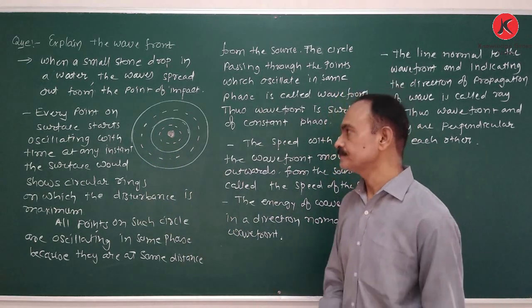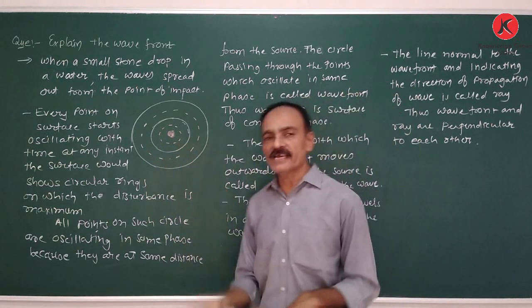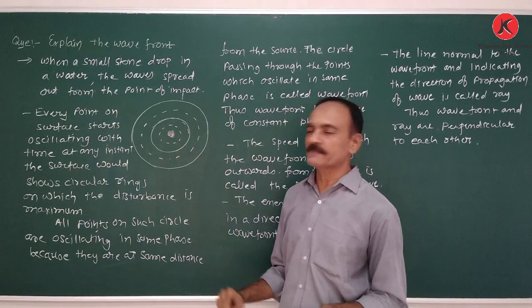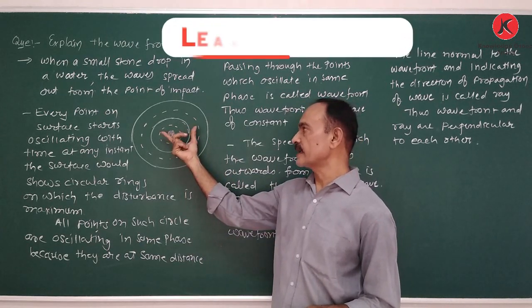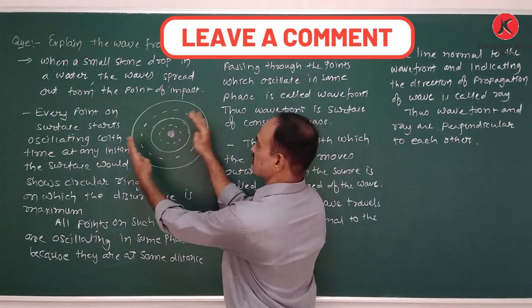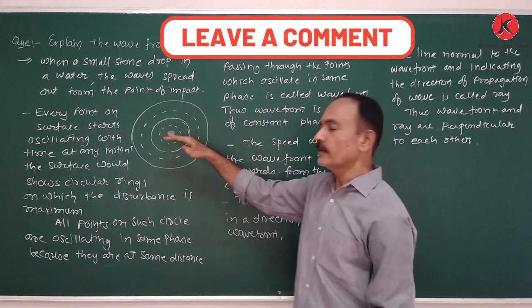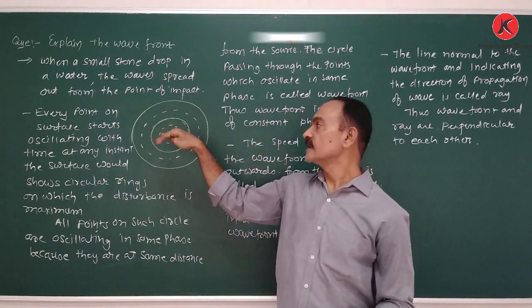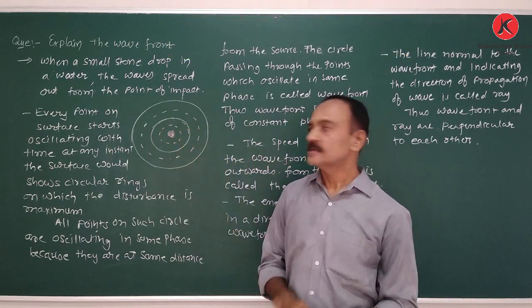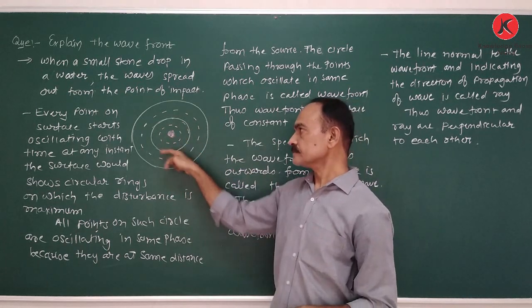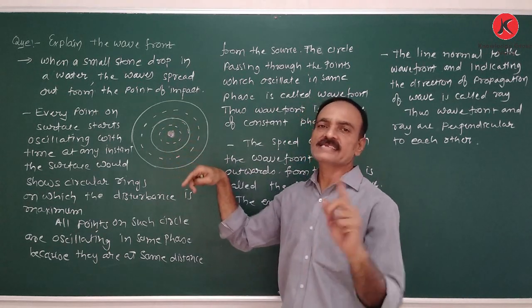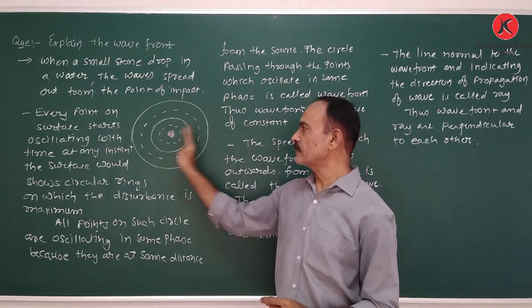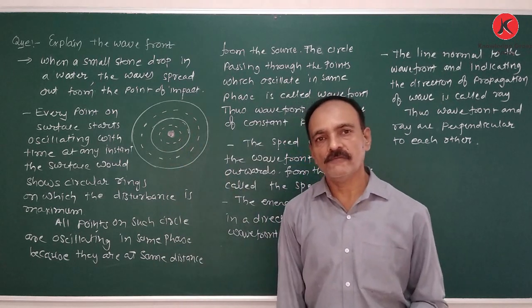Now here the figure is shown. We drop a stone, and the circular rings are shown. These rings spread out from the point at which the stone is dropped. So here, each circle acts as a wavefront, and this phenomenon is the wave.